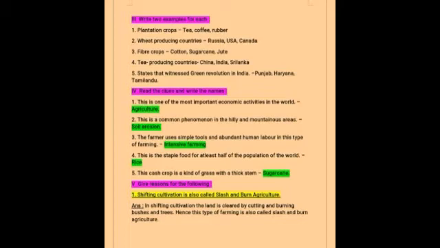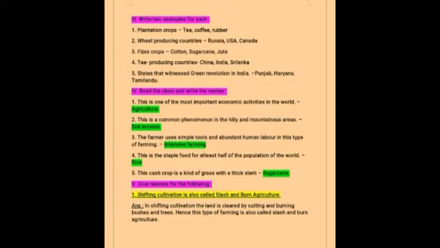Next Roman letter, read the clues and write their names. First one, this is one of the most important economic activities in the world. What is it? Yes, it is agriculture. Second one, this is a common phenomenon in the hilly and the mountainous areas. What is it? Soil erosion. Okay, that is the depletion of soil by the natural and the human-made factors.